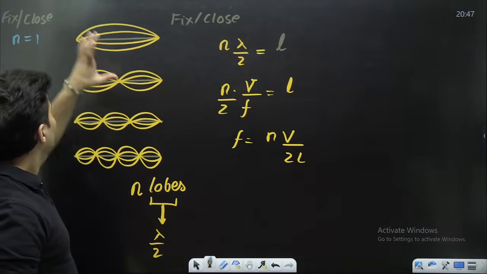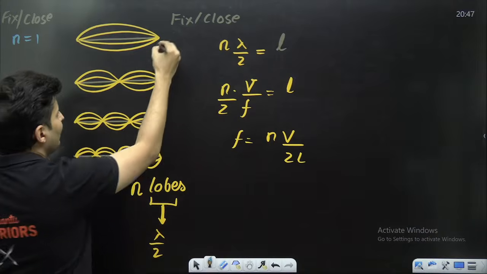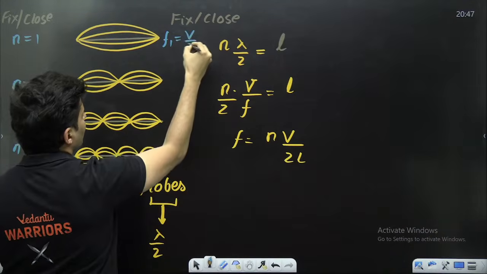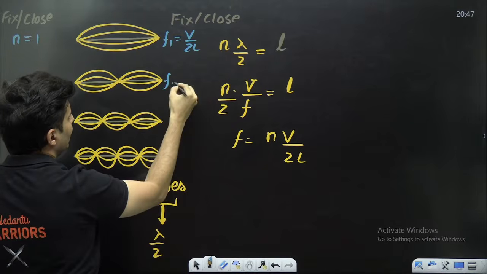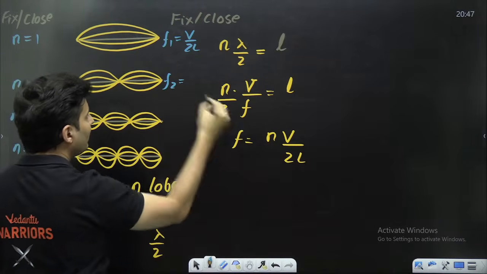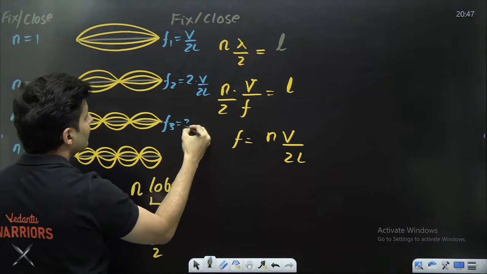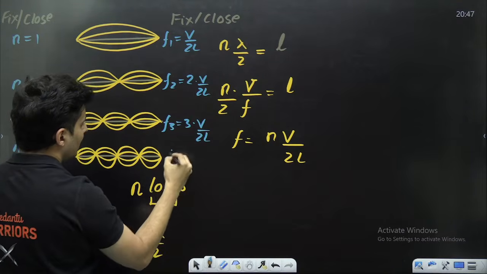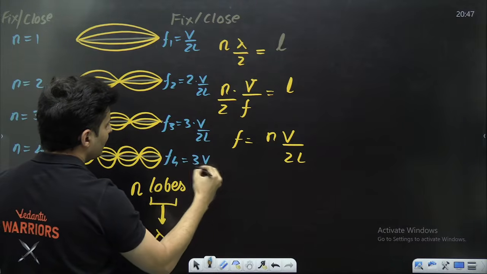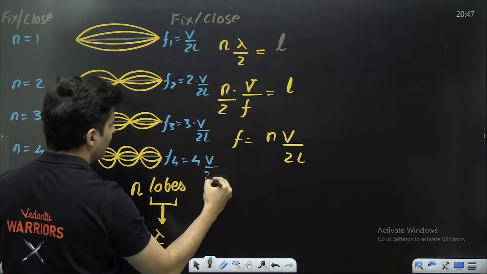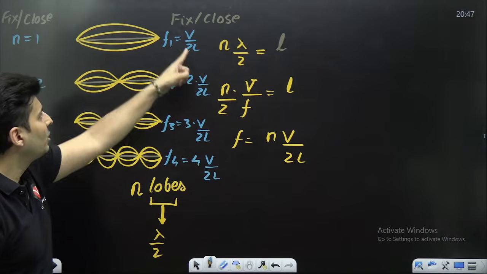Very good. Here, what is the frequency? I will call it F1. N is 1, so V by 2L. Here, that frequency F2 is 2 times V by 2L. Here, F3 is 3 times V by 2L. Here, F4 is 4 times V by 2L.